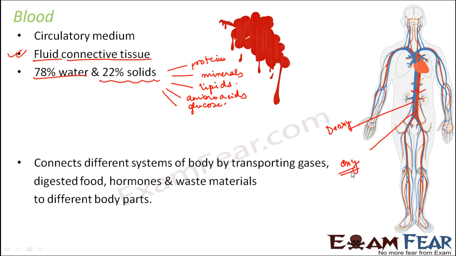And deoxygenated blood is the one which is rich in carbon dioxide, and carbon dioxide is a byproduct of the process of cellular respiration which takes place in each and every cell of the body. So the cells want to get rid of carbon dioxide. So deoxygenated blood is the bad blood. This picture tells you how blood connects different parts of the body, starting from the head to the toe to your fingers. Everywhere you see that blood tries to connect them.